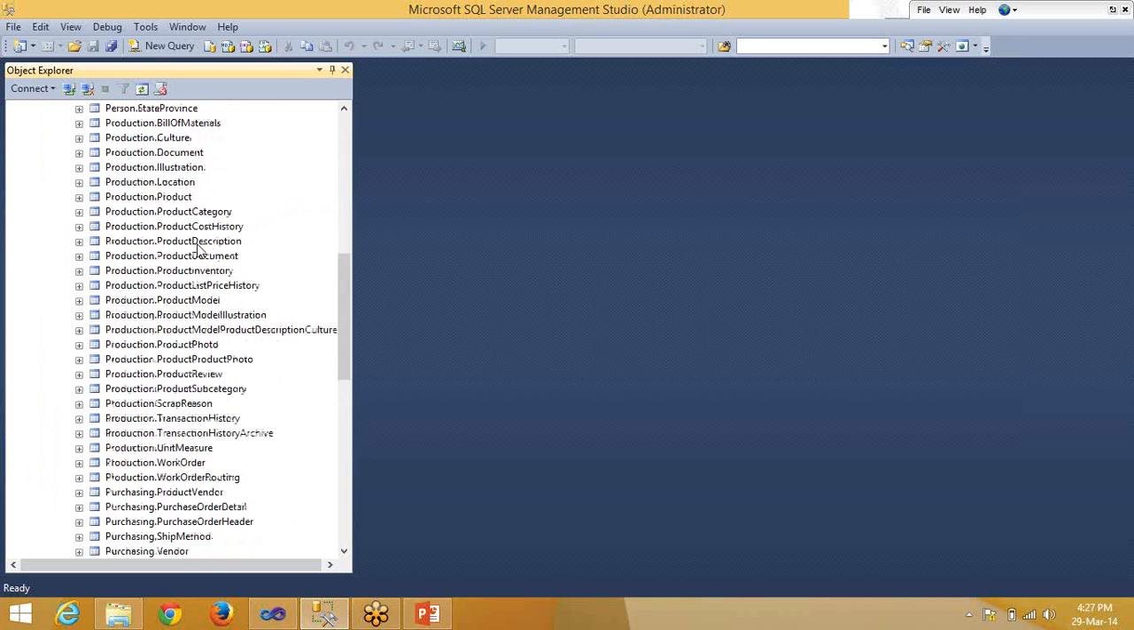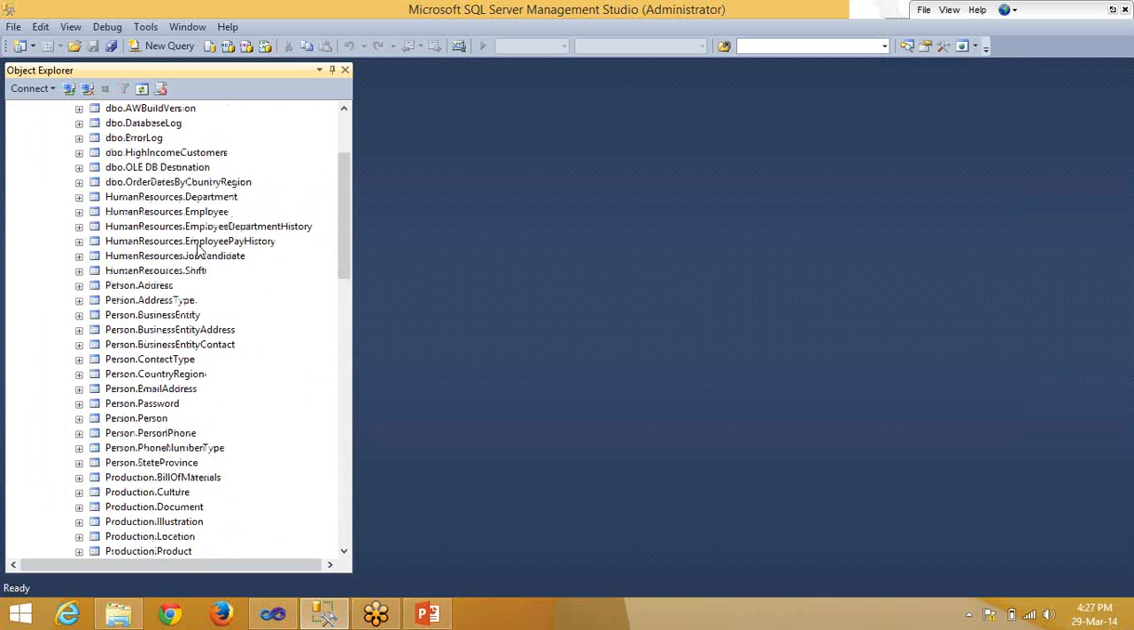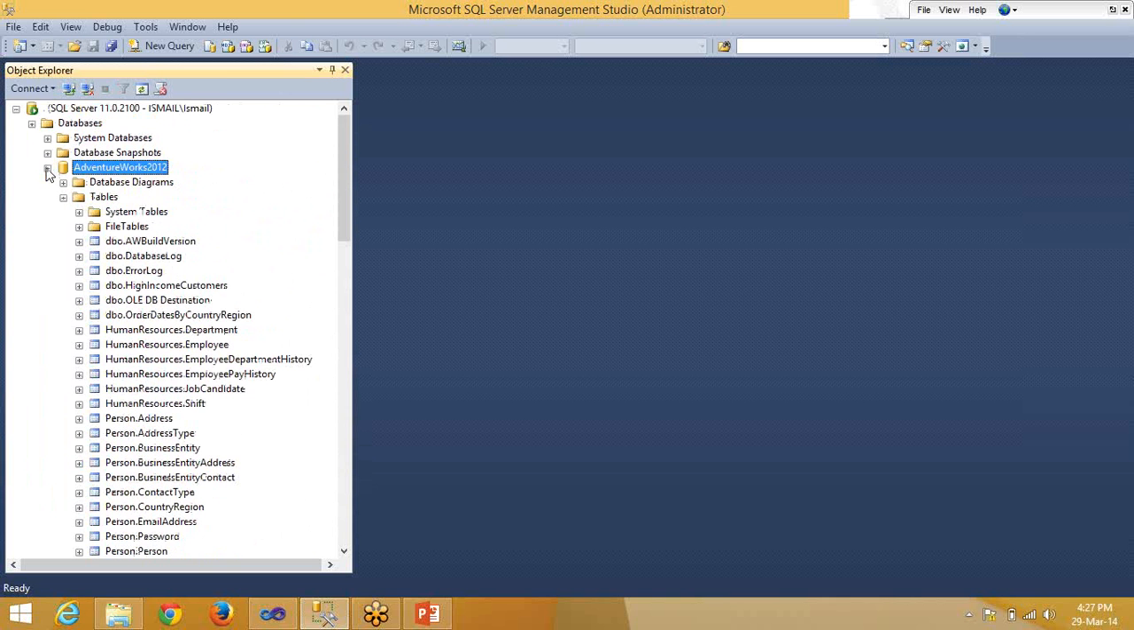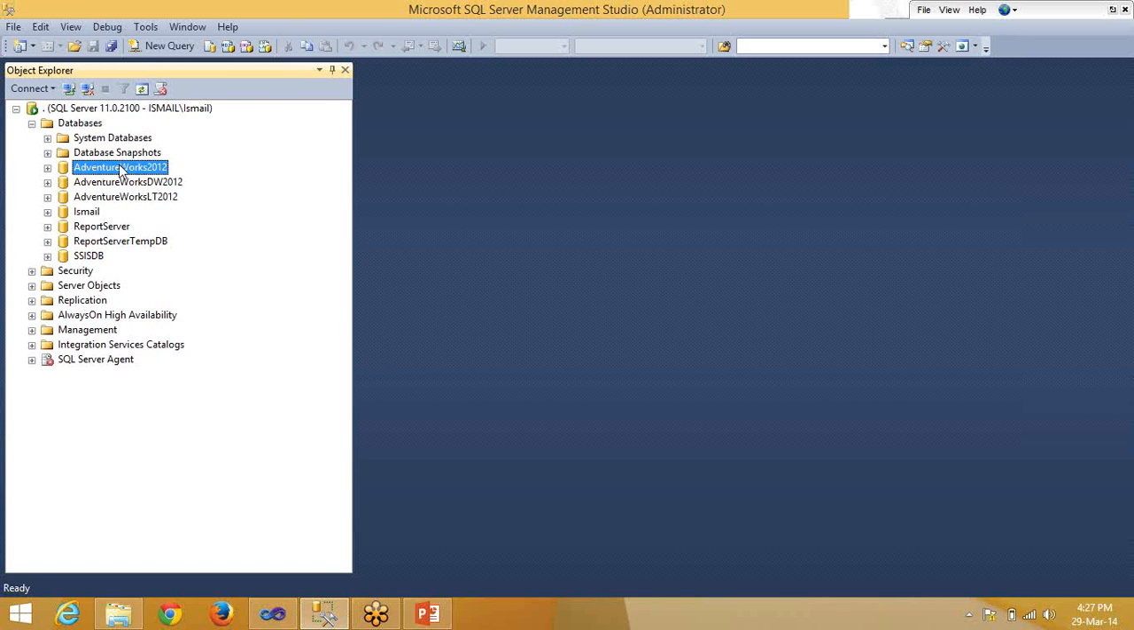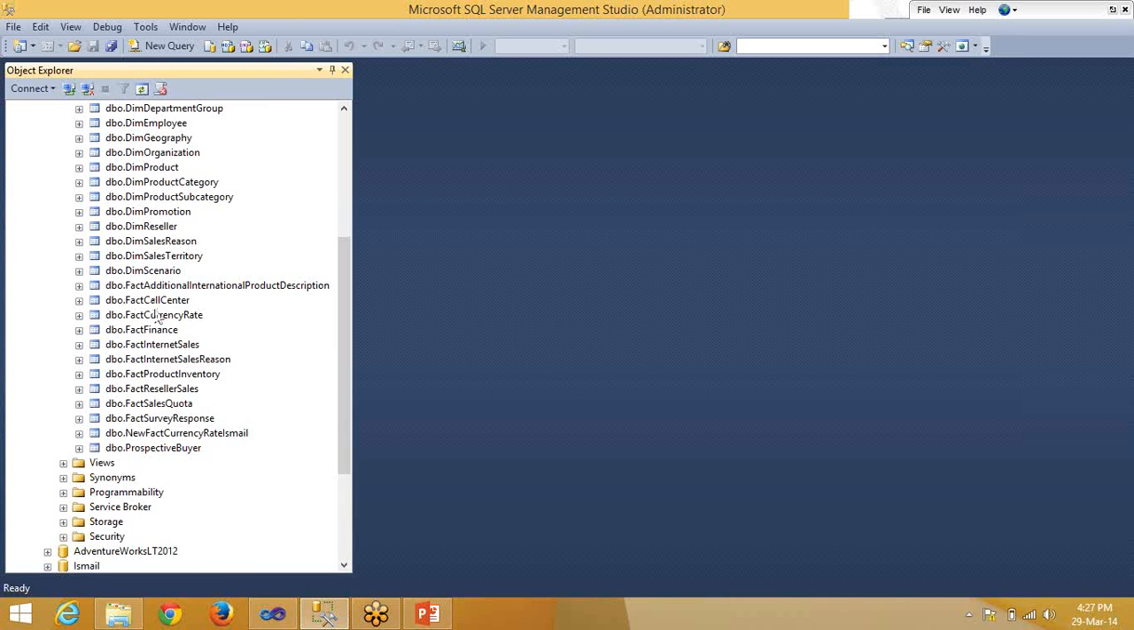It has relational tables in it, just relational tables, the normal tables we have. AdventureWorks is the normal one, and the other part is AdventureWorks DW. This is OLAP. This consists of dimensions and facts.